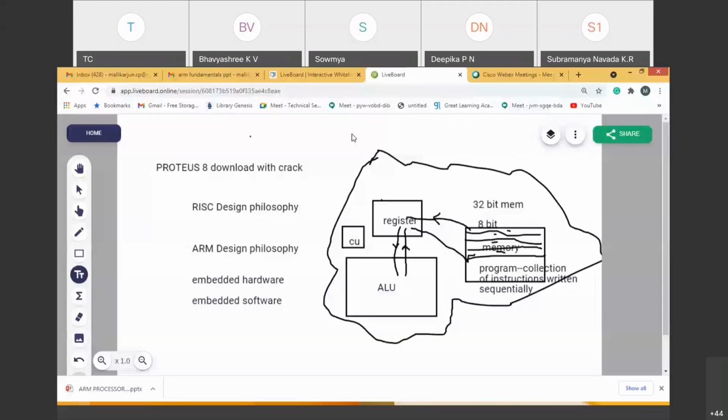So, ARM embedded hardware has AMBA, the Advanced Microcontroller Bus Architecture. It has a bus architecture, which means all the devices are connected by buses. That's it. Then there is software which should run on this hardware. How does it run on this hardware?